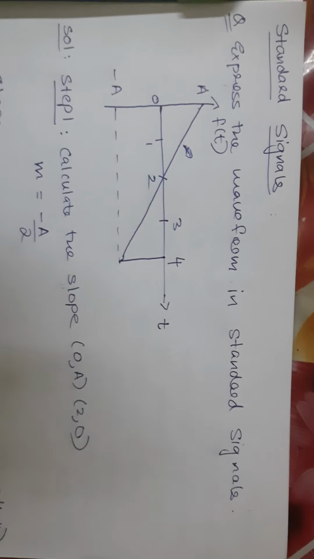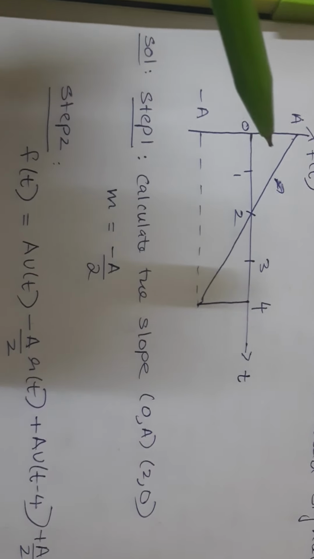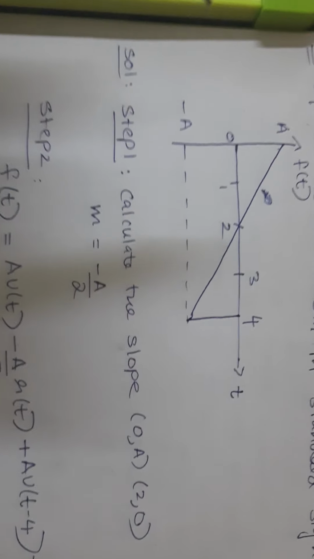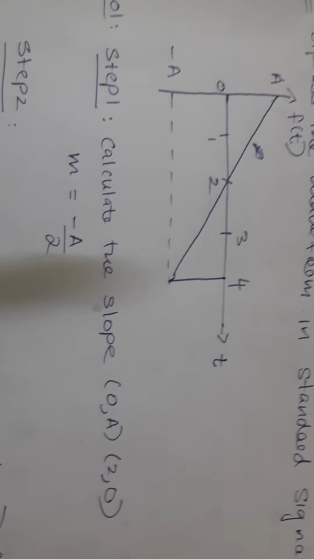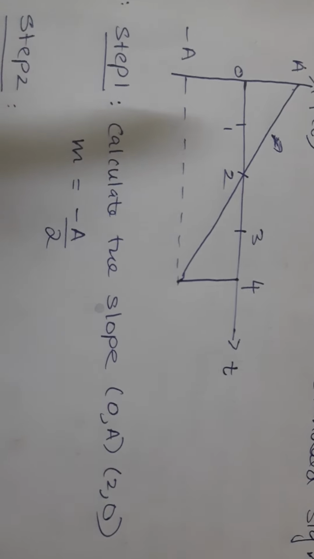So we will start. Now, first initially what I do is, here we can see this line. So the first thing is to calculate the slope of the line. We know the 2 points which are (0, a) and (2, 0). So from here we can calculate the slope, which is minus a by 2. Now start writing the signal in terms of standard signals.